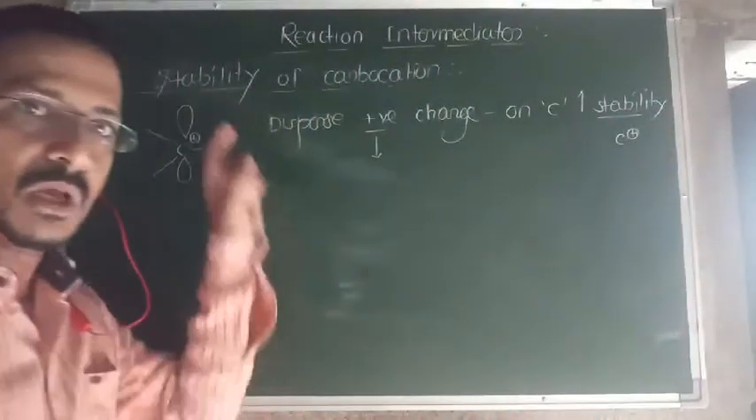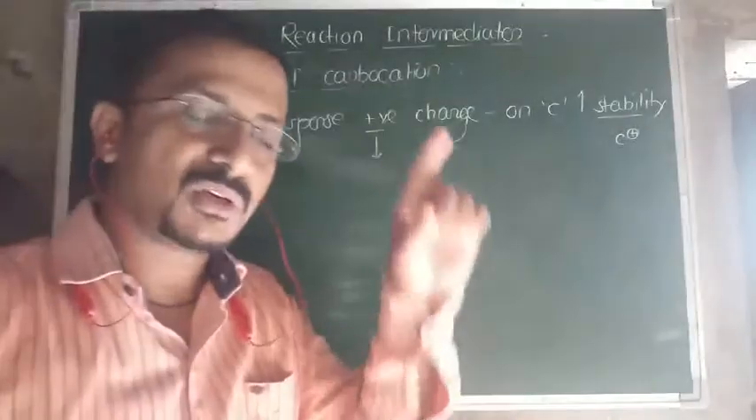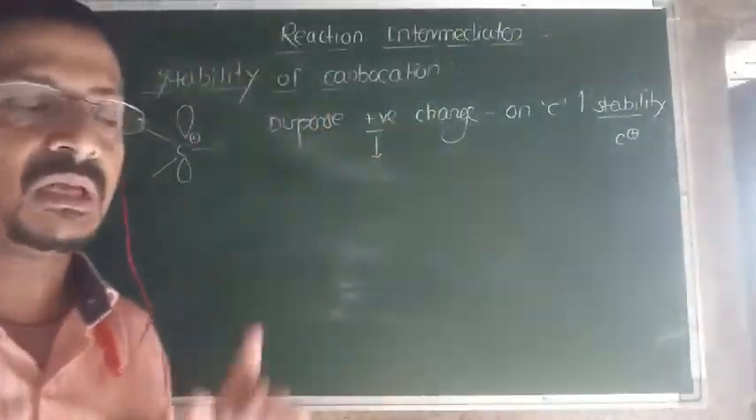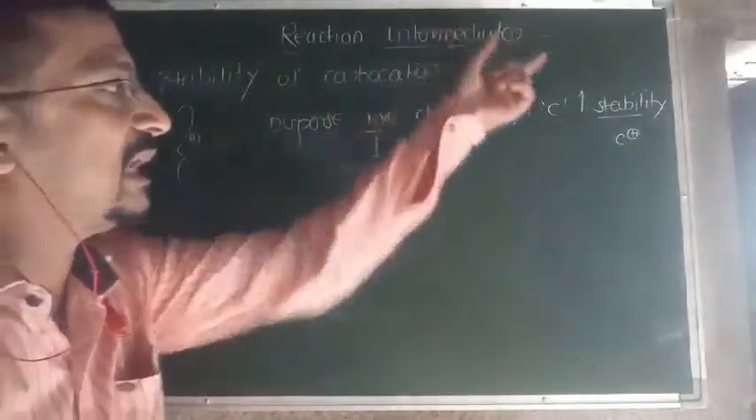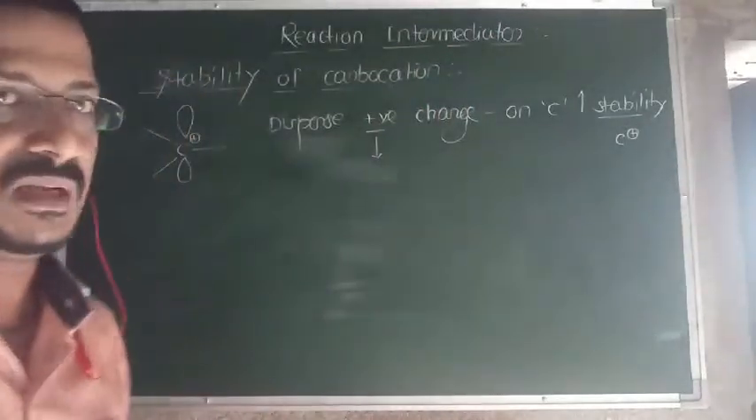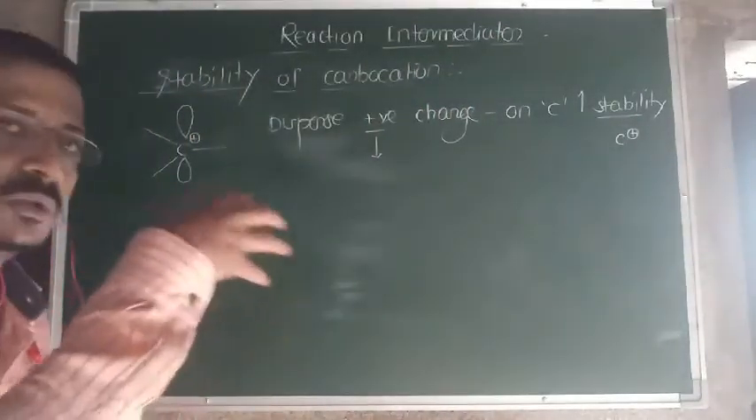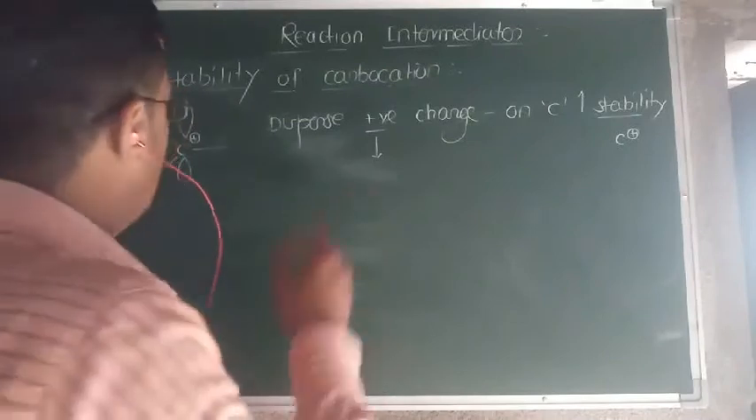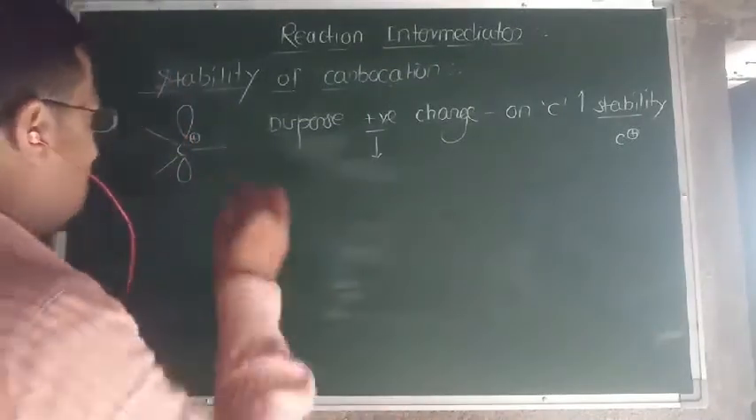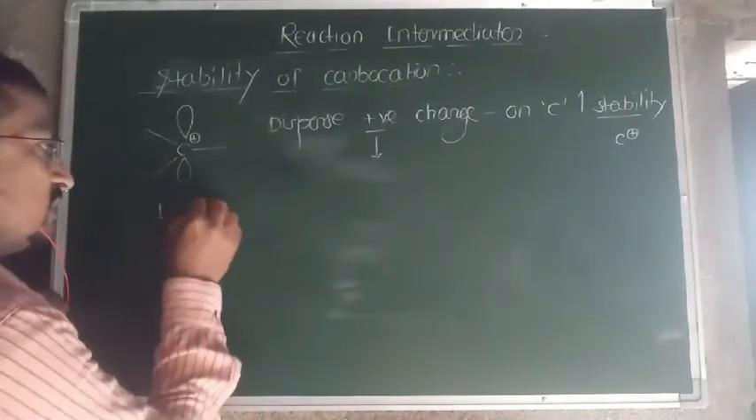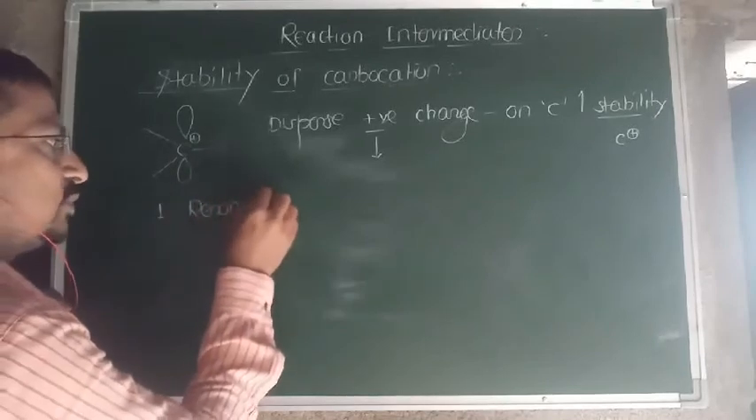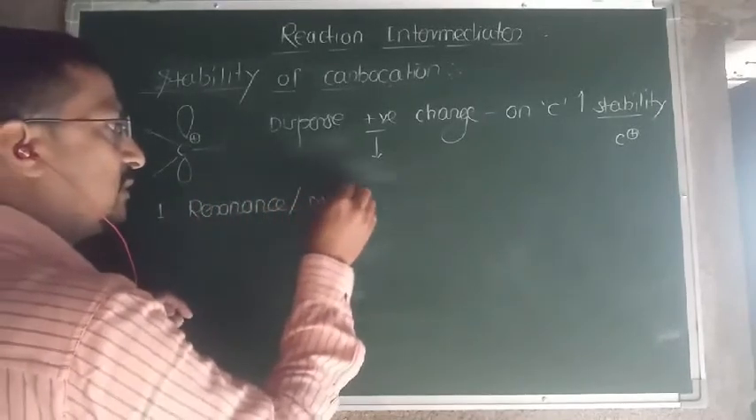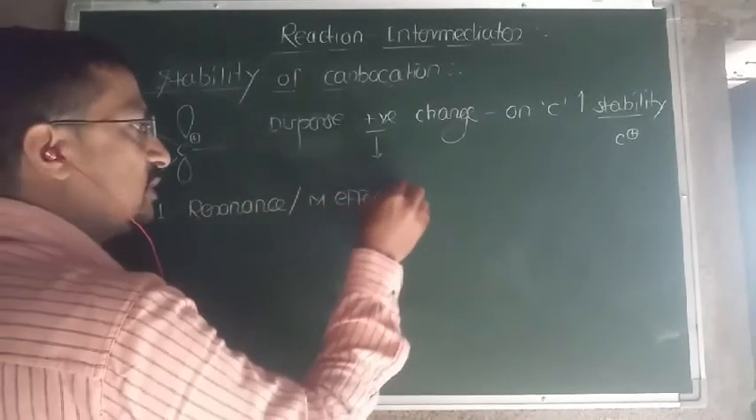Remember well, all the factors which are responsible to disperse the positive charge on carbon are useful to enhance the stability of carbocations. Then what are those factors which are responsible to disperse the positive charge? So the first factor is resonance, also called the M effect, that is the mesomeric effect.